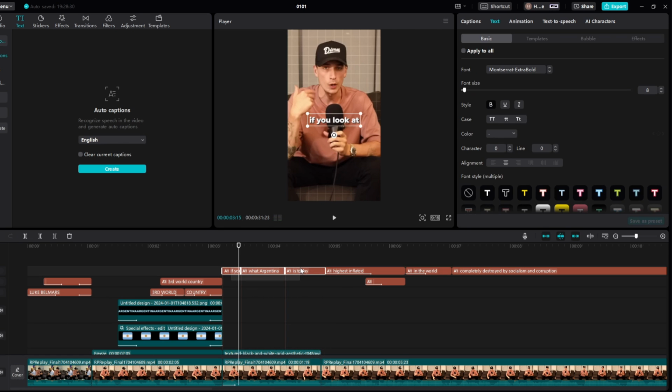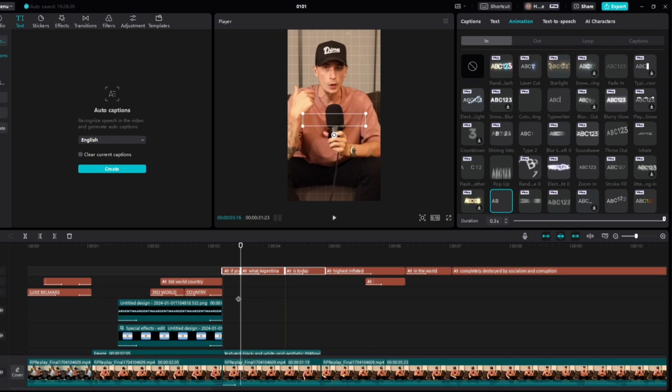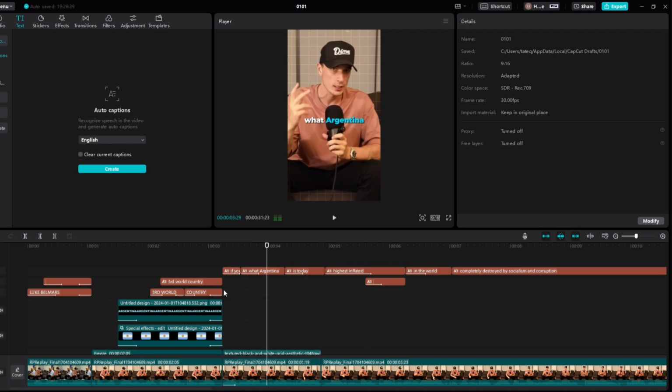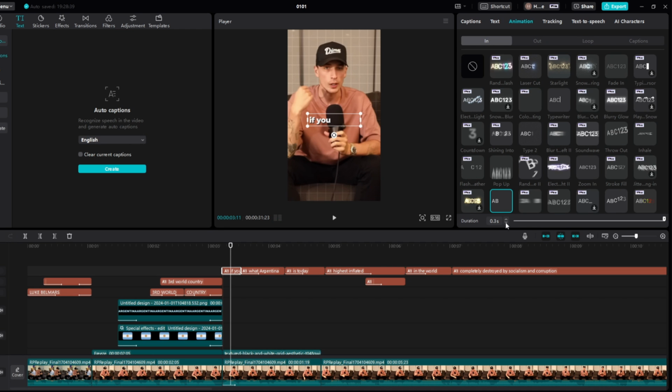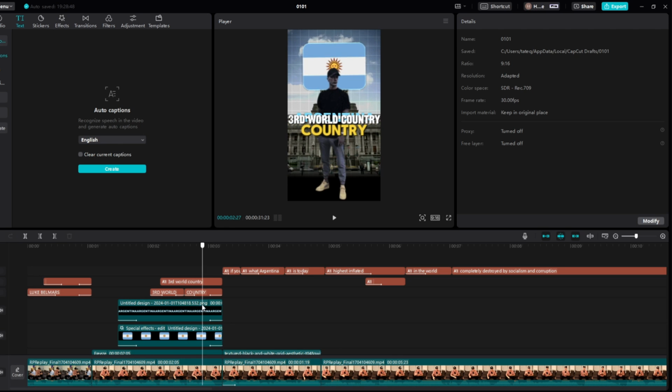And then for these three, we're just going to highlight them simply. And we're going to go to animation, and then we're just going to add like a typing effect. If you look at, yeah, just like so, what Argentina is today. Perfect. And then for the first one, we're going to actually decrease this to 0.1. If you look at third world country.